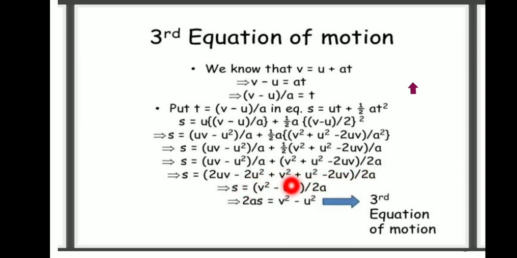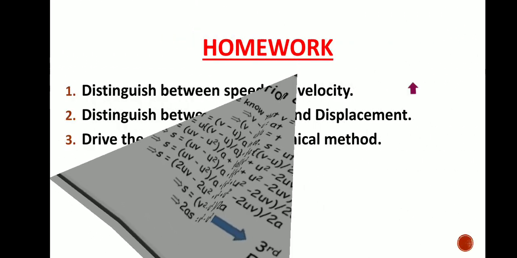Therefore s = (v² − u²)/2a, so 2as = v² − u². This is the third equation of motion.